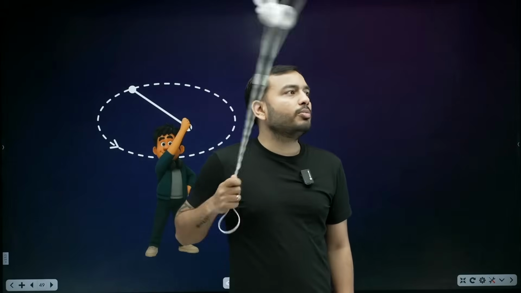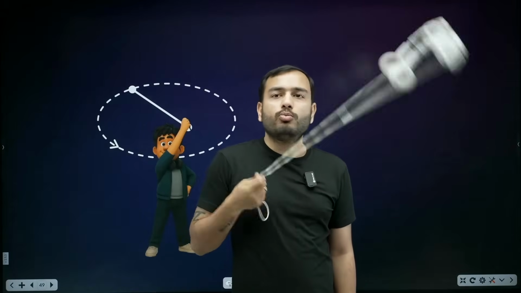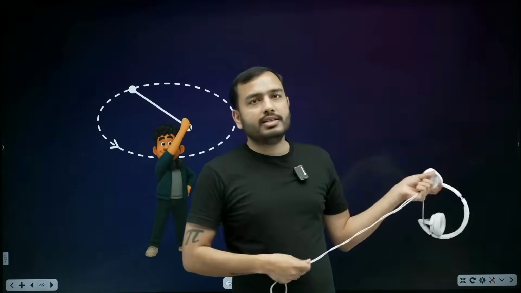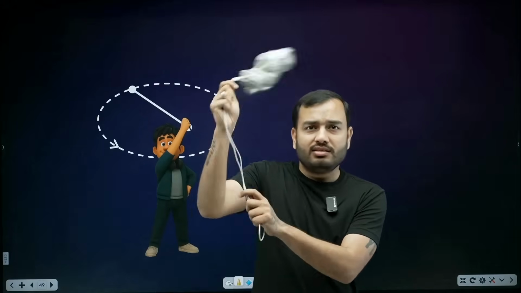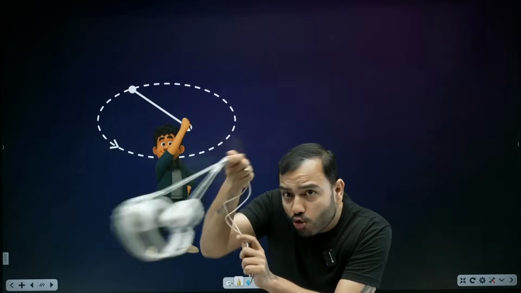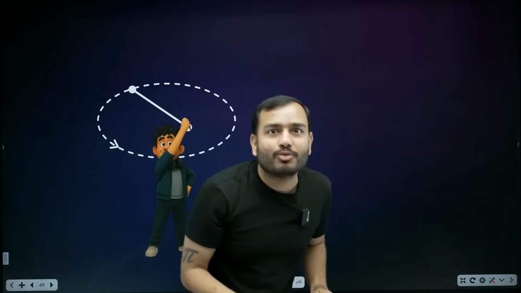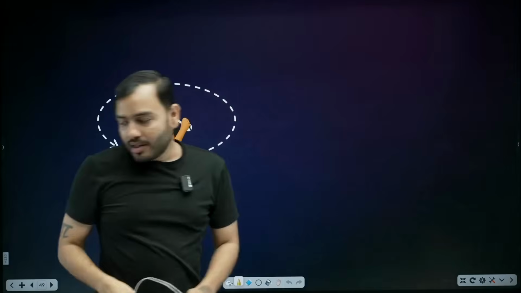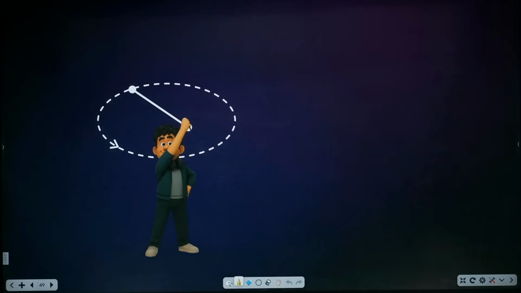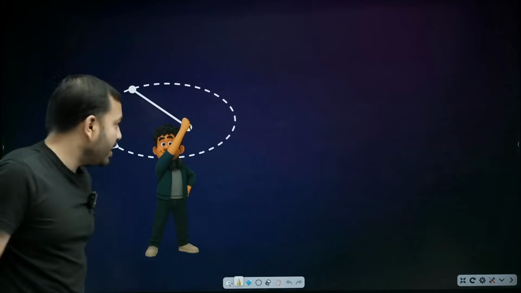Now what's going to happen when I leave it? I'm asking, when I leave it, I'll throw this way. It's a headphone. If I spin it like this, like this, and if I leave it, will it go in a circle? Everyone knows what will happen. It will fly away. The point is, why did it fly away? Why didn't it keep moving in a circle? We spin it in a circle. Then why did it run away?